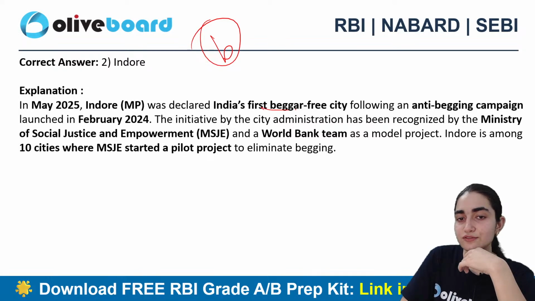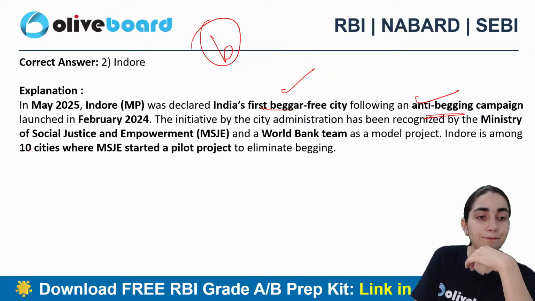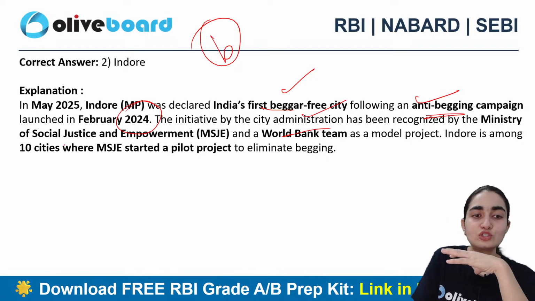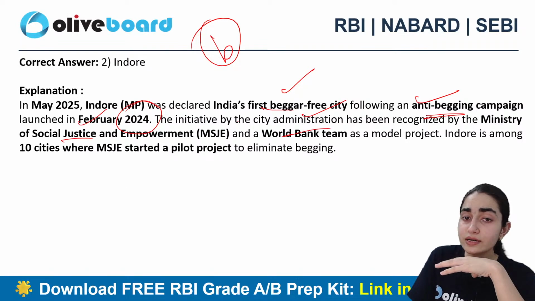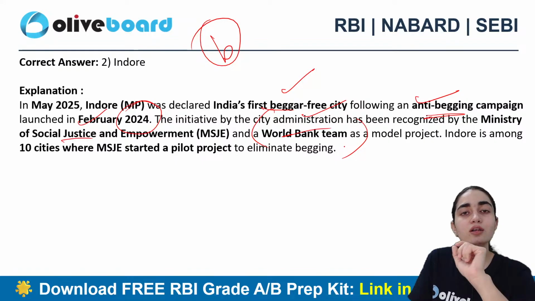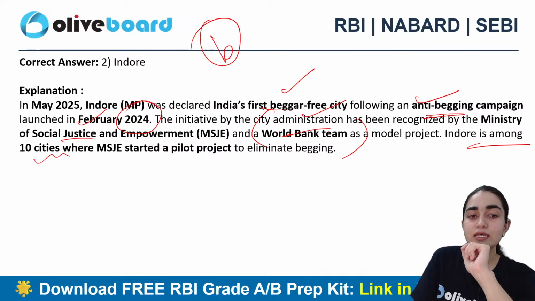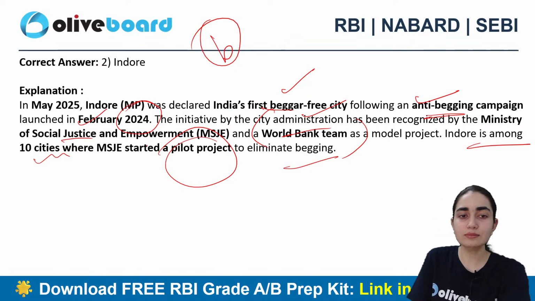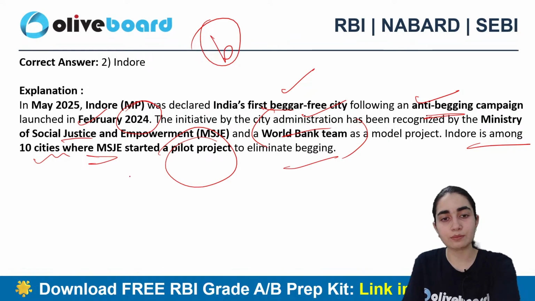So it was declared as the first beggar-free city, following an anti-begging campaign which was launched in the year 2024 in the month of February. The initiative by the city administration has been recognized by the Ministry of Social Justice and Empowerment and the World Bank team as a model project also, right? Where Indore is among 10 cities where MSJE started a pilot project to eliminate what? That is begging, right? Now this is about the Ministry only, Social Justice and Empowerment, okay?